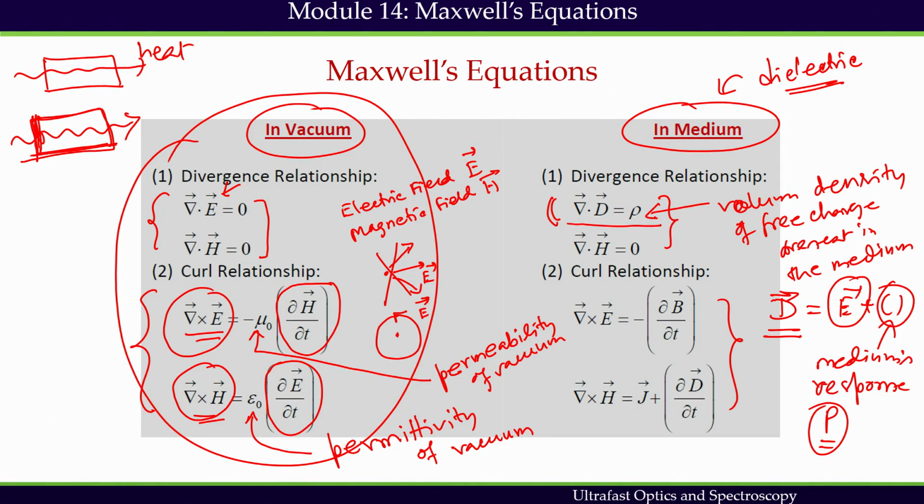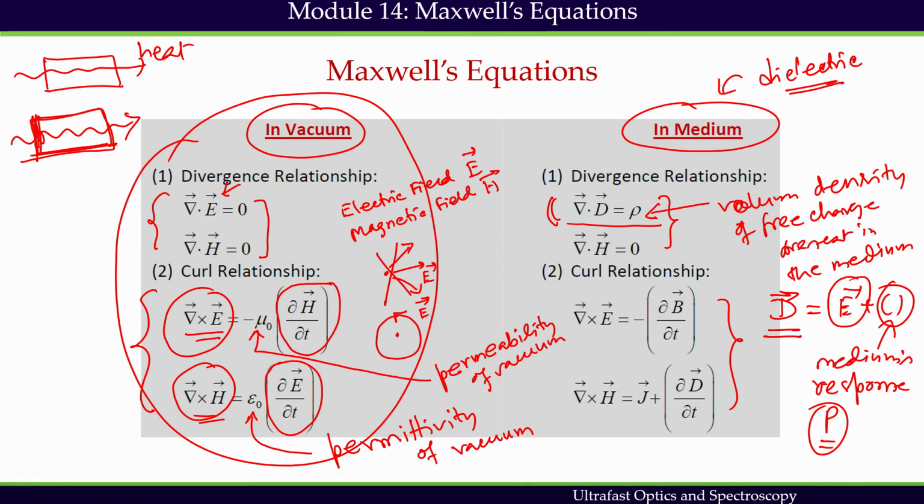One of the primary differences between vacuum and the medium is that if the electric field propagates through the medium, it introduces additional effects such as polarization. This additional effect in turn can affect the propagating electric field itself.